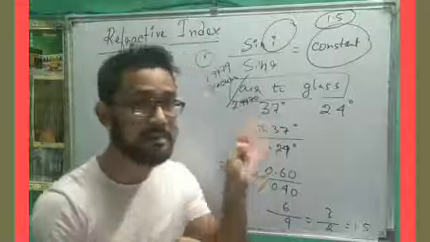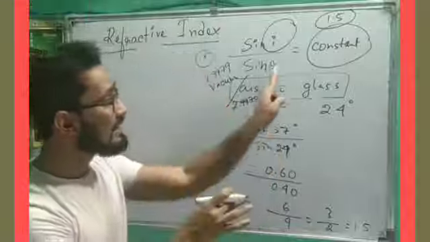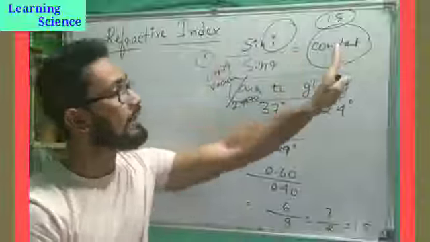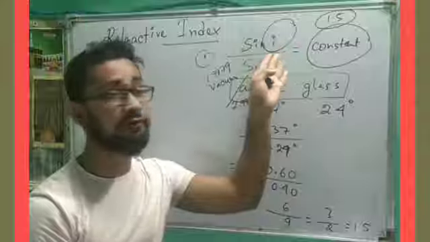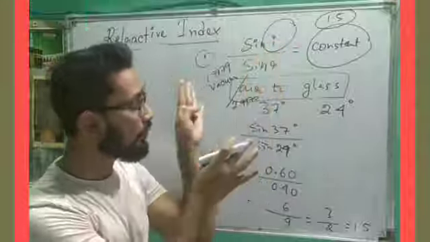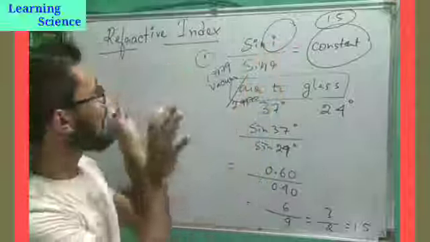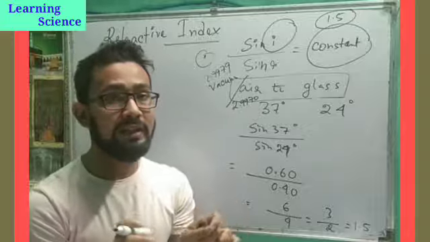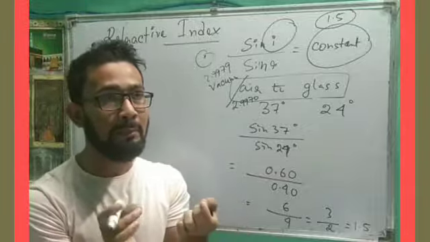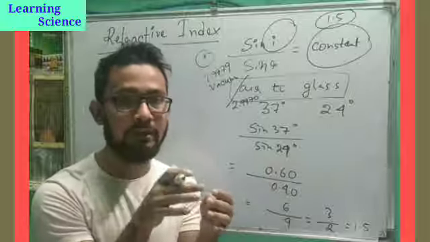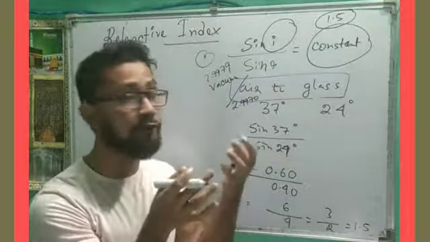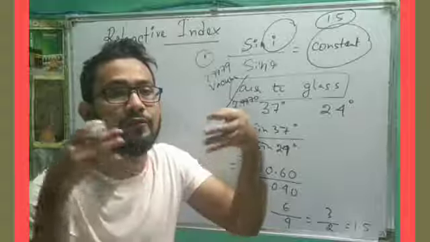Hope you guys are understanding. This formula of refractive index is based on angles, the incident angle and the angle of refraction. So from this we can say what refractive index is: the refractive index is nothing but the bending ability of light. How much light will bend, or how much refraction. It is the ability of refraction, how much refraction will happen.